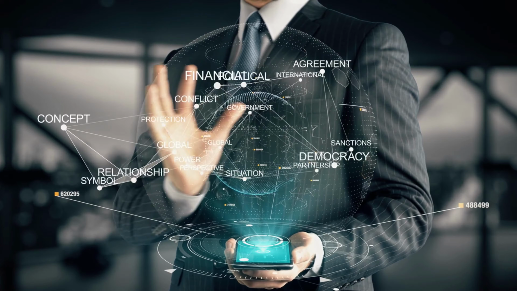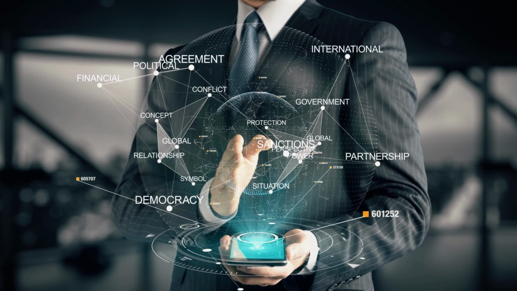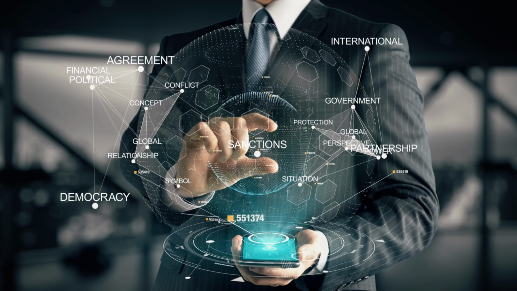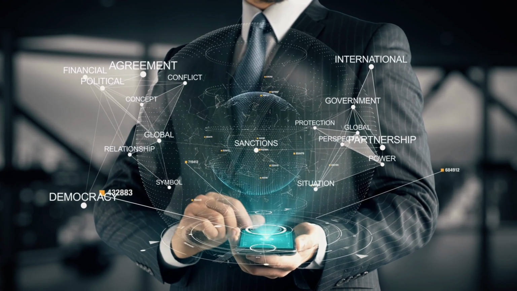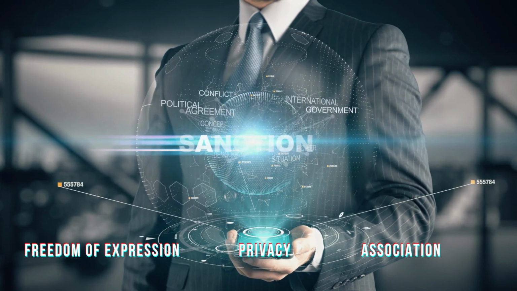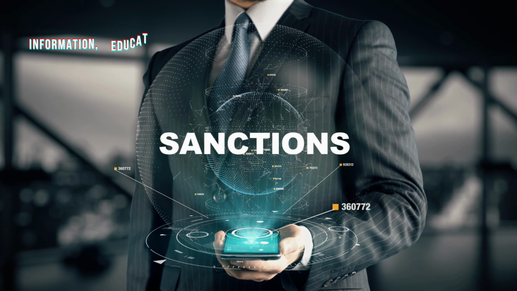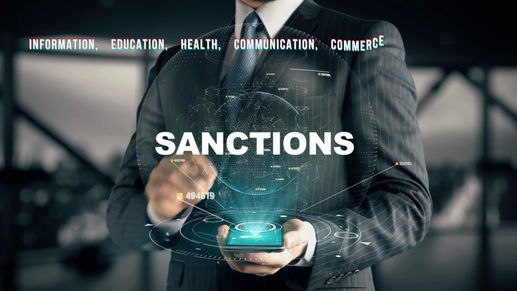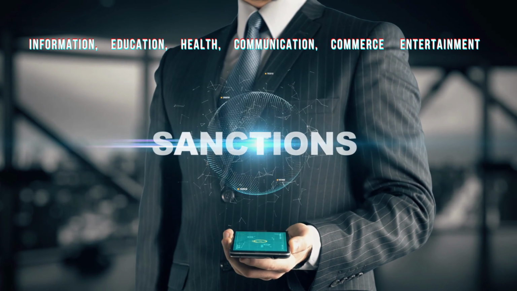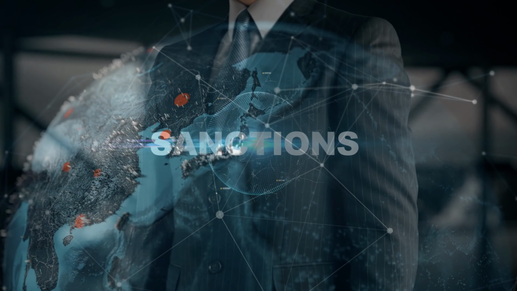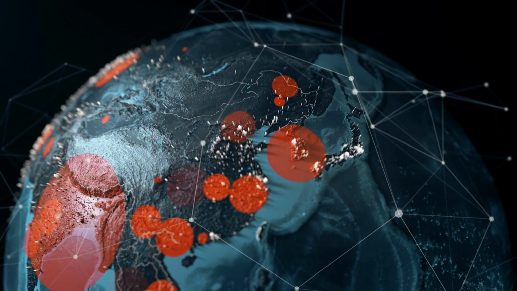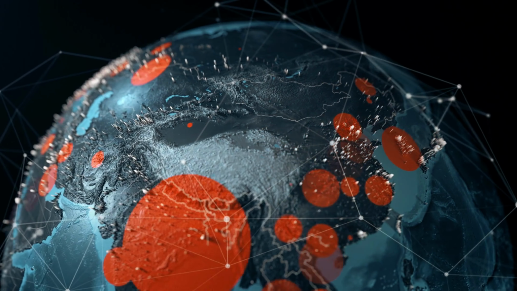The consequences of internet sanctions are dire for ordinary people living in the affected countries. They infringe on human rights like freedom of expression, privacy, and association, while limiting access to information, education, health, communication, commerce, and entertainment. This creates a digital divide and inequality between sanctioned and non-sanctioned countries.